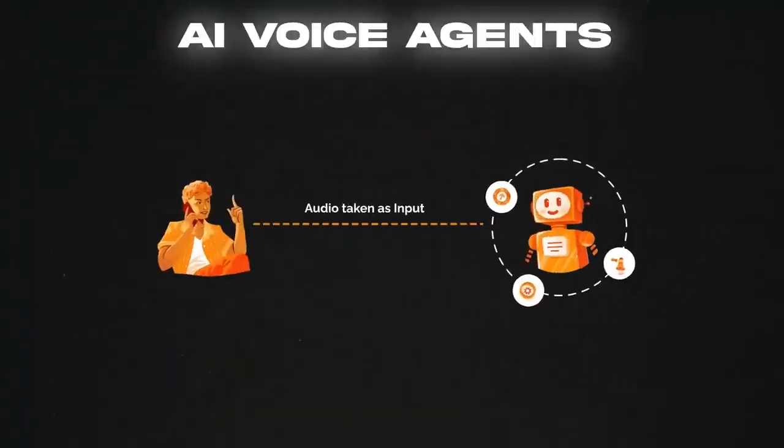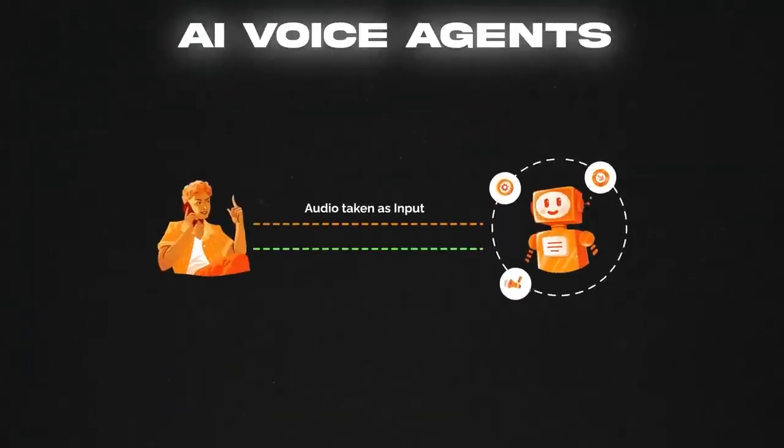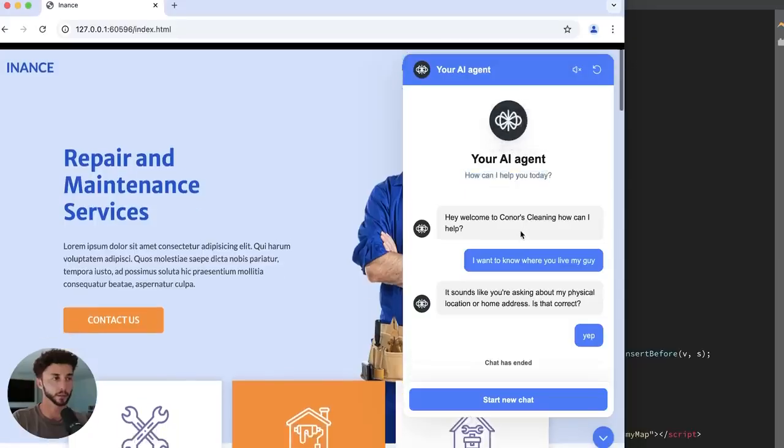And within these conversational agents, it's not just text-based. Like I said, there's AI voice agents as well, which are an extremely exciting sector of the AI space right now. And these systems use multimodal models that can take in audio as input and then produce audio as an output. And so these agents can be chatted to over the phone or via audio rather than via text. This AI voice stuff is super cool, and in the tutorial section, I'm going to show you how to take the exact same AI agent that we can chat to on a website and then connect it to a phone number and talk to it on the phone.